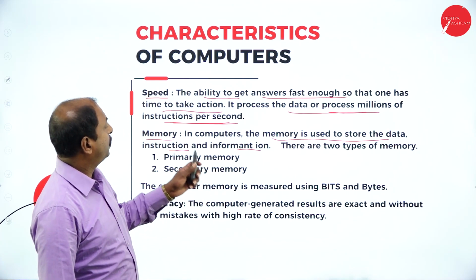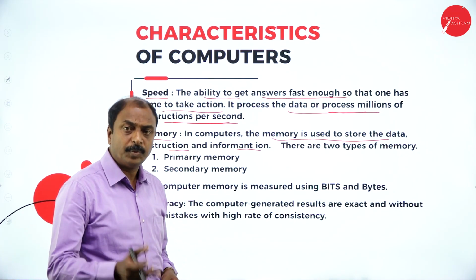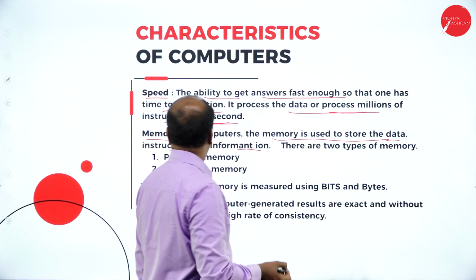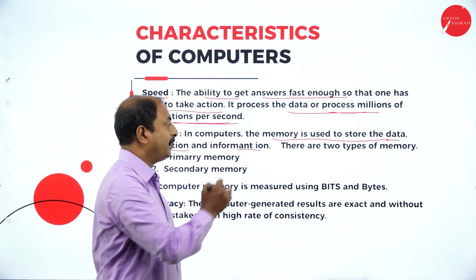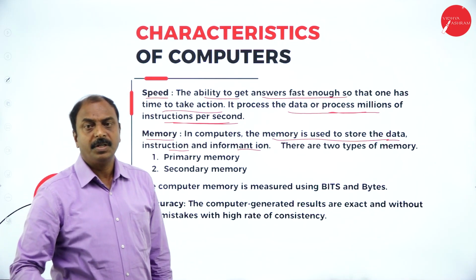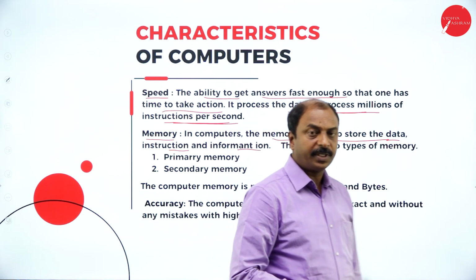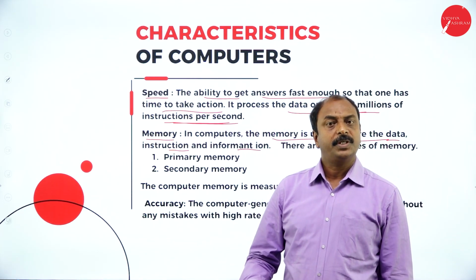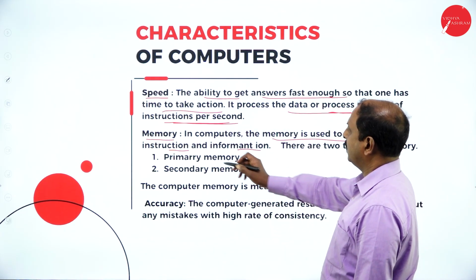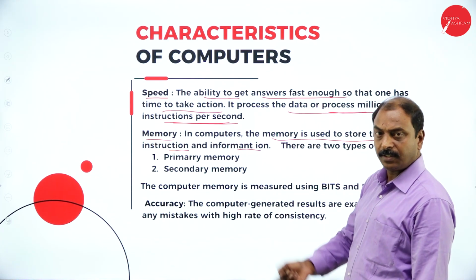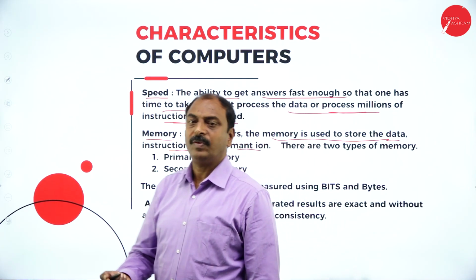In computer memory we store data, instructions as well as information. Data and information are two different terms. Data is before processing and information is after processing. So we use computer memory to store data, instructions and information.